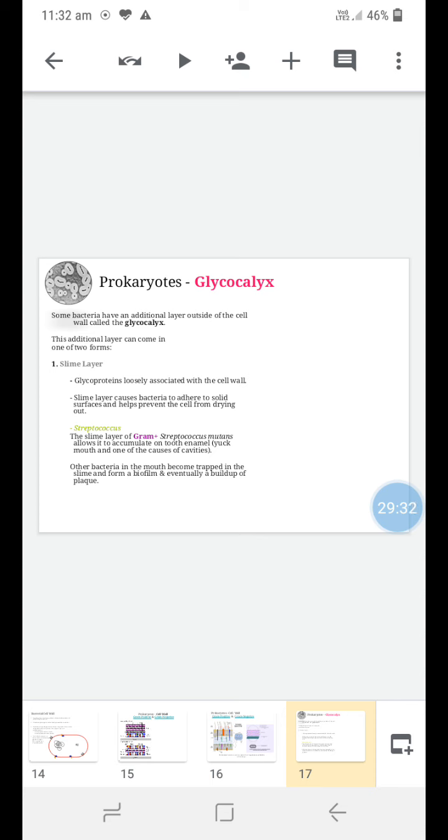Other bacteria in the mouth become trapped in the slime and form a biofilm, and eventually a buildup of plaque. So this is a common example of a slime layer bacteria: the Streptococcus mutans species.